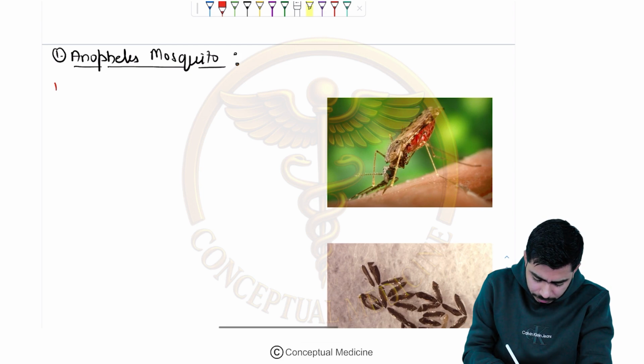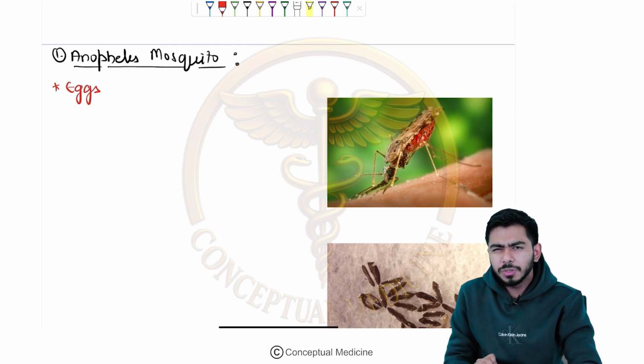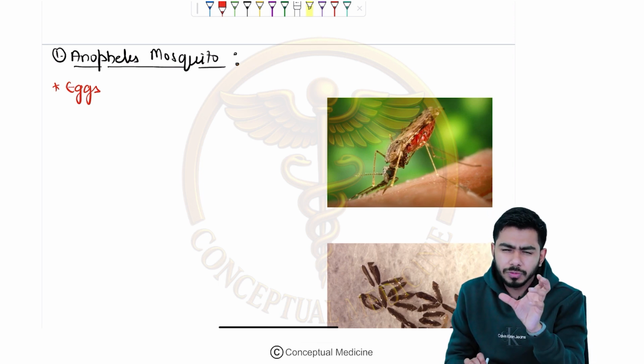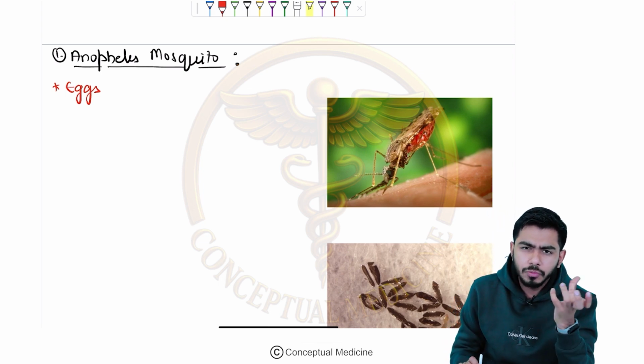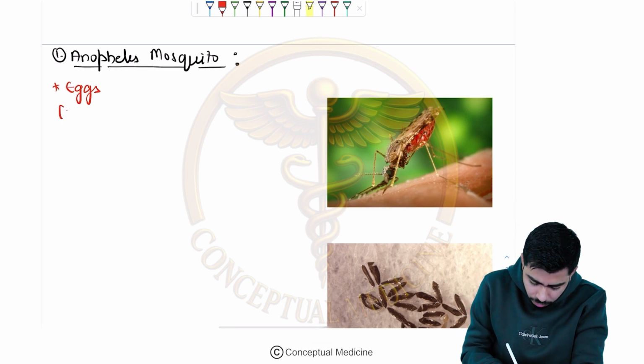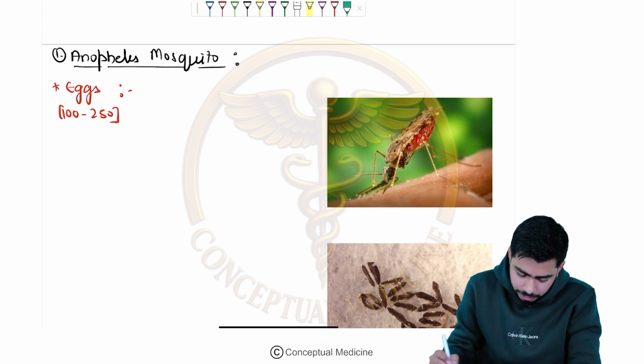So for that purpose, I'm just writing, what about the eggs? For every kind of species, the egg numbers are between 100 to 250. It might vary, so I will be taking the range of 100 to 250 over here. So what about the eggs? We shall know over here.